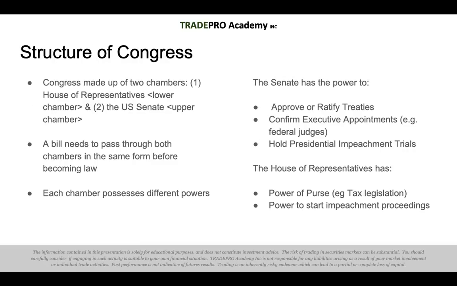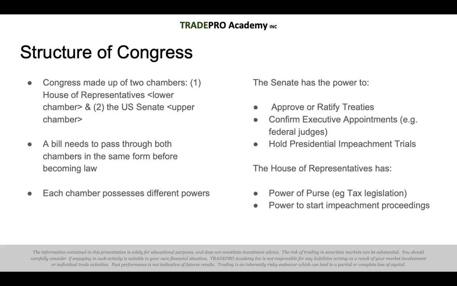The current structure of U.S. Congress is that it is made up of two chambers. There's the House of Representatives, which is the lower chamber, and the U.S. Senate, which is the upper chamber. A bill needs to be passed through both chambers in the same form before becoming a law. Each chamber possesses different powers.